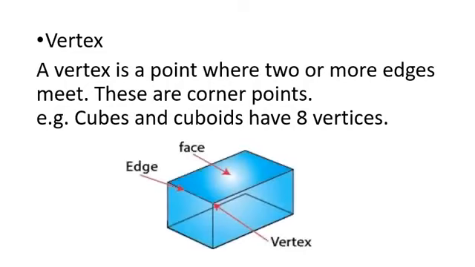A flat surface of a solid is called its face. Corner points are the vertices, and the line segments joining two vertices give you the edges. All the flat surfaces of the 3D shapes are the faces, and a vertex is a point where two or more edges meet.